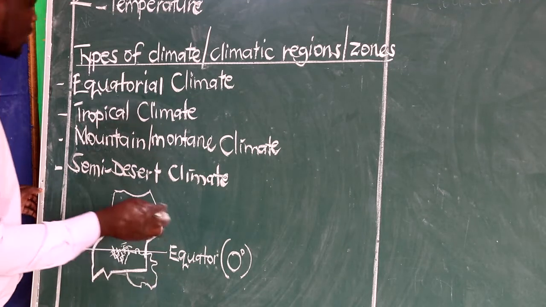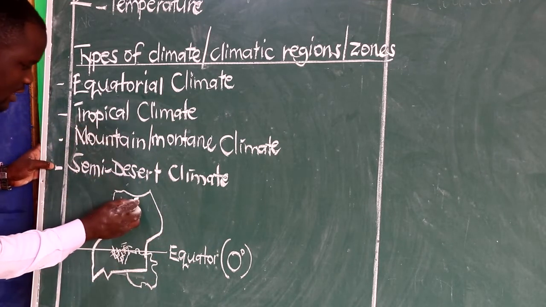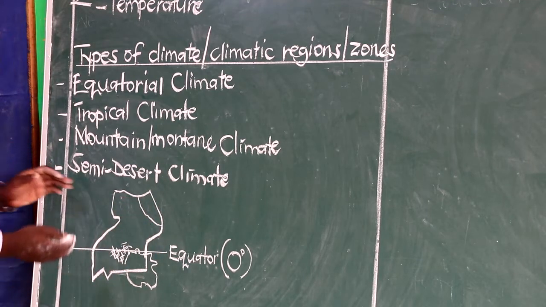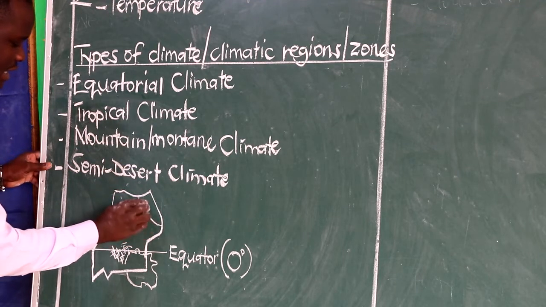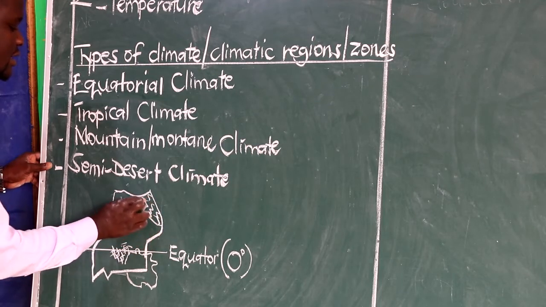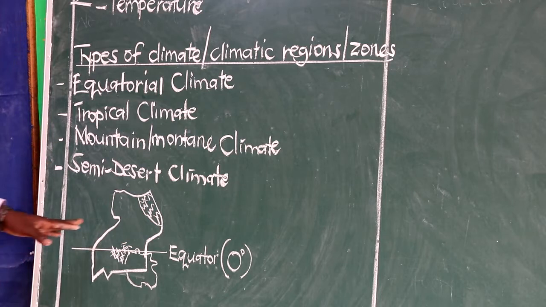And then we talked of the semi-desert climate. We say this one is experienced in areas that are semi-desert. And I said for us, we have these areas here which are semi-desert. I'm representing this area using letter S. So that can be for the semi-desert climate.